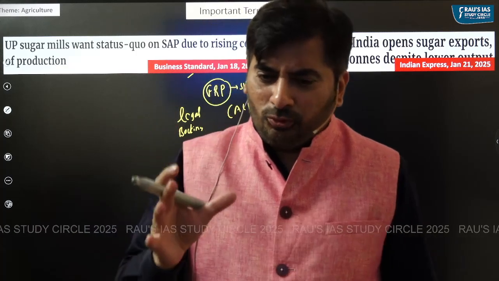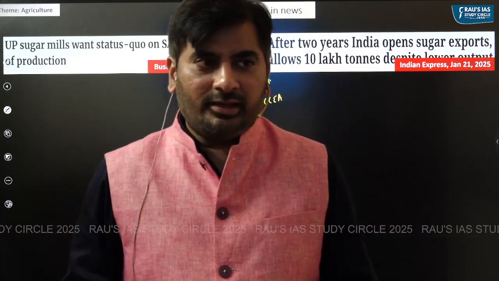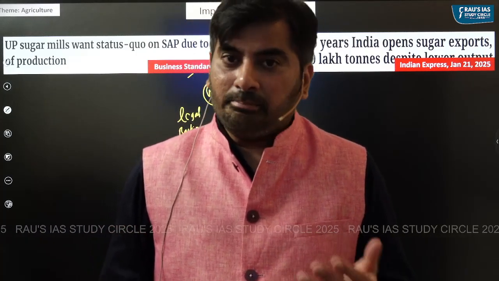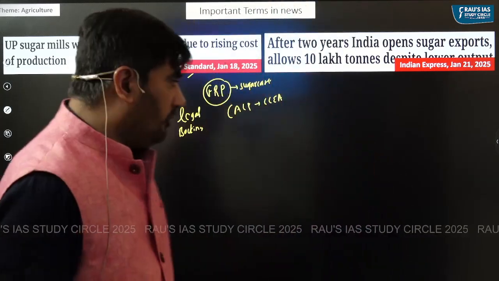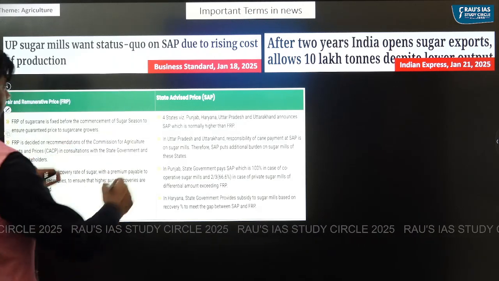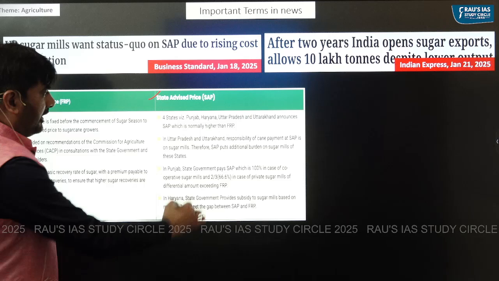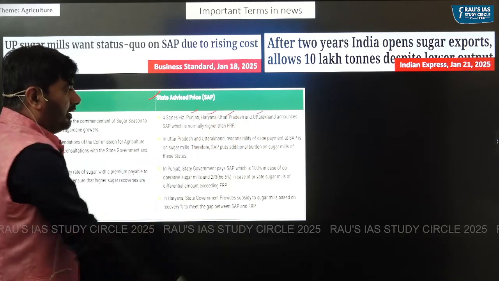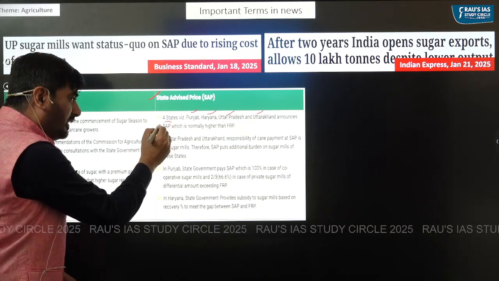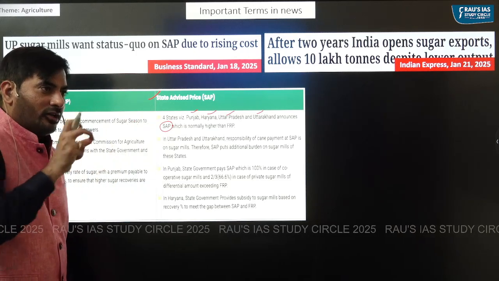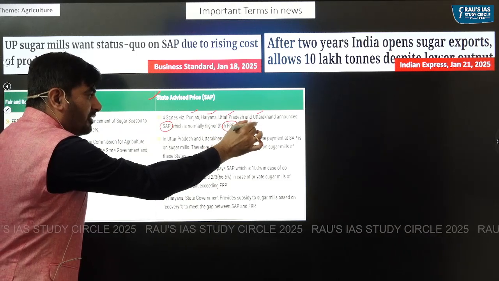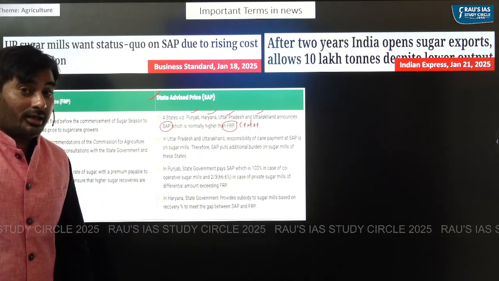Apart from that, there are a few states, predominantly UP, Haryana, Uttarakhand, and Punjab, that also announce what are called state advised prices. Usually the state advised prices announced by the state governments are higher than the FRP announced by the central government.